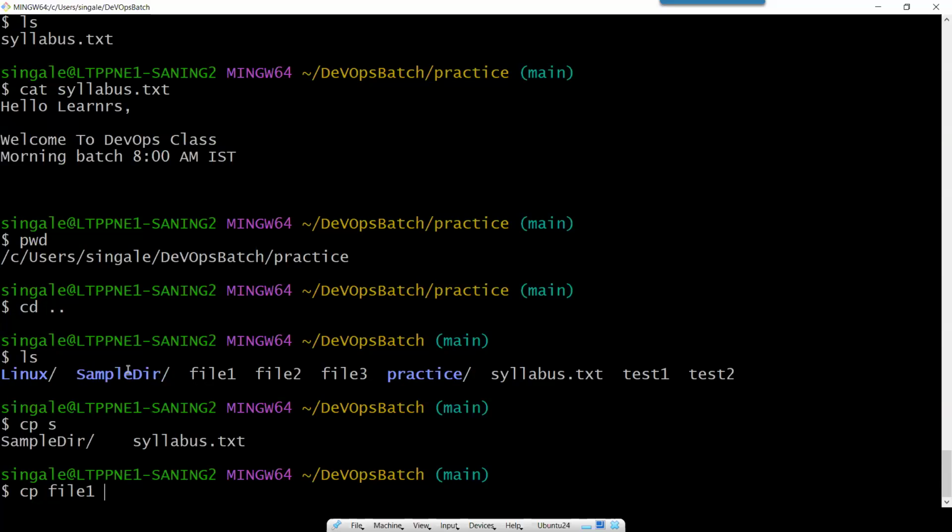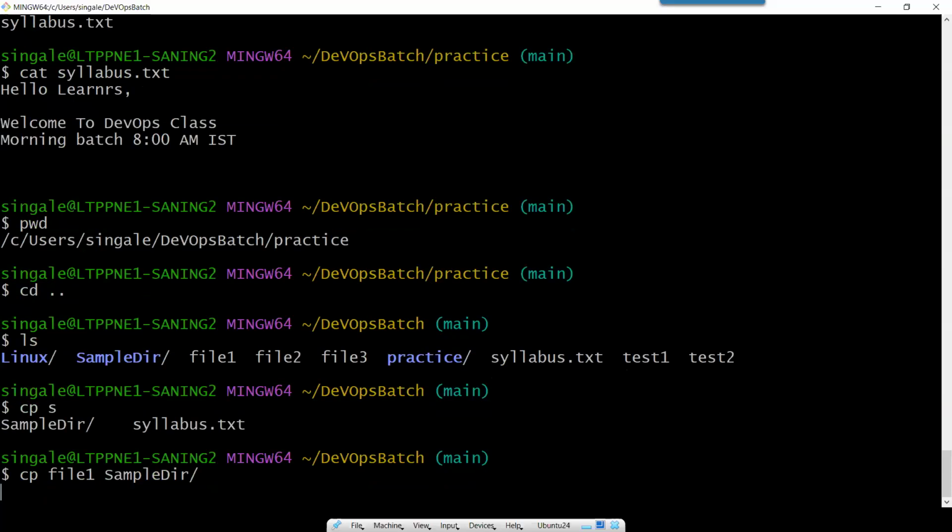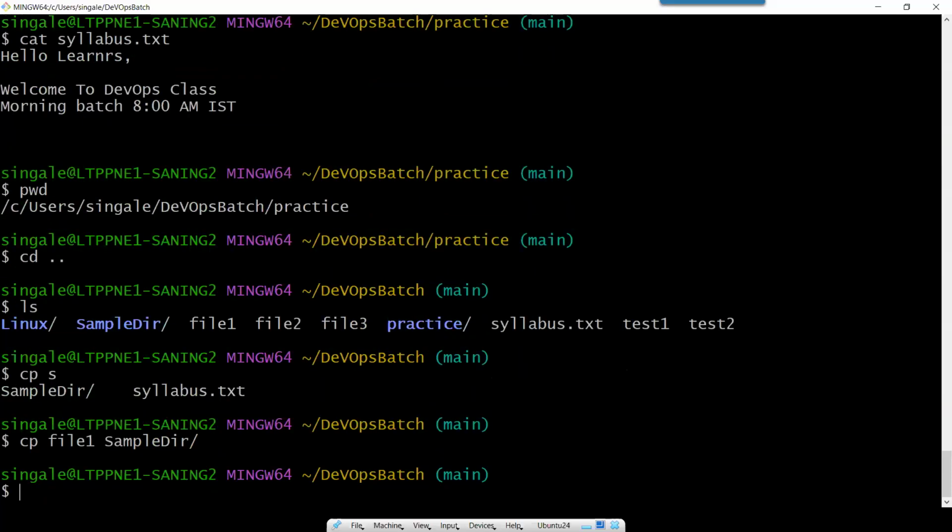So here also, just like we do control C, control V, we can use the same thing here as well. But here we have to select this and use control insert, and for paste, we have to use shift insert. So now you can see I'm able to copy paste, but I'm using control insert and shift insert. So if I do cp file one sample directory and I press enter, the file will get copied. I want to check this.